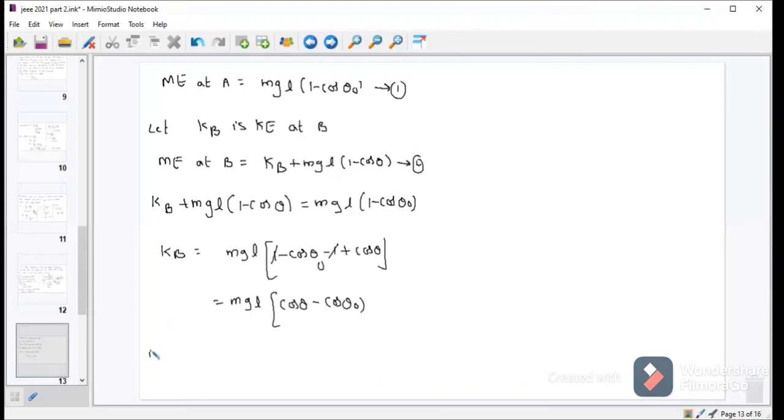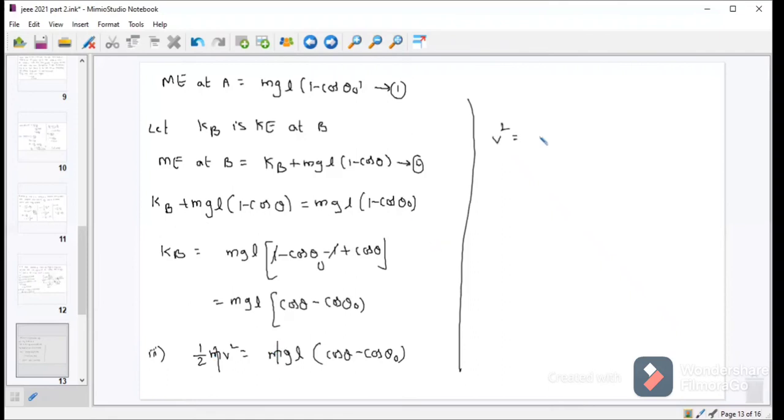Now the third bit is we have to find the speed. For speed, kinetic energy half mv square is equal to the total mechanical energy mgL into cos theta minus cos theta naught. From this one I can cancel m on both sides.